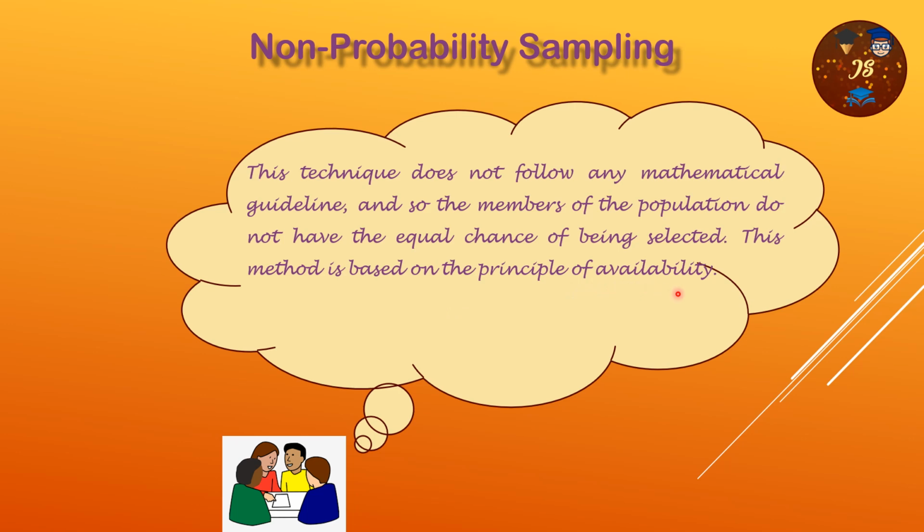In probability sampling, we discussed that the whole system and all the subsampling techniques were totally dependent on a mathematical guideline, so every member had the chance of being selected from the population as a sample. But this is not true in non-probability sampling because it does not follow any mathematical guideline, and it is based on the principle of availability.